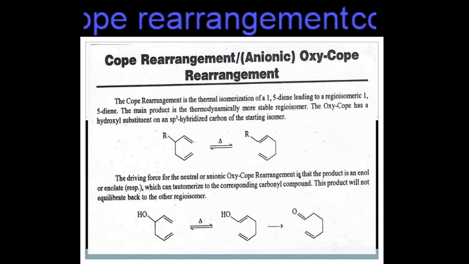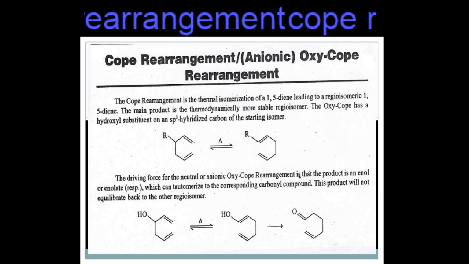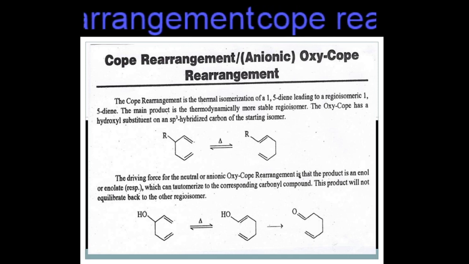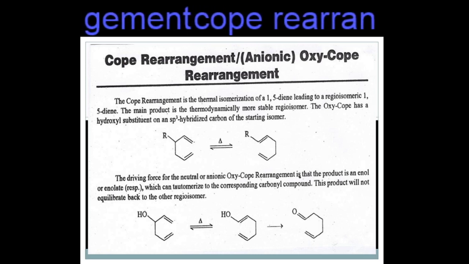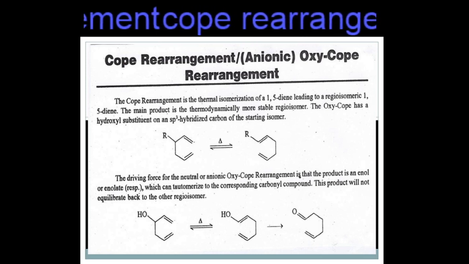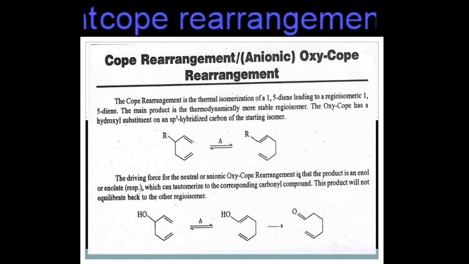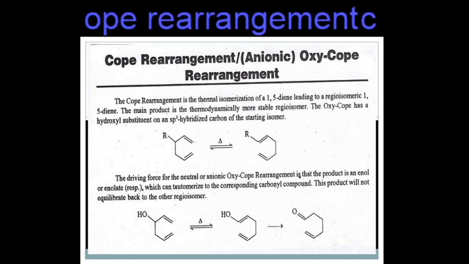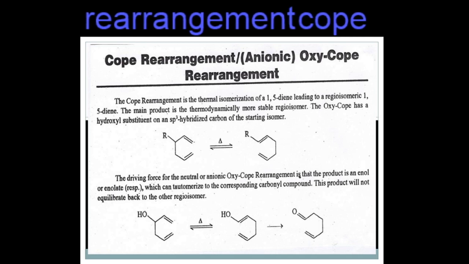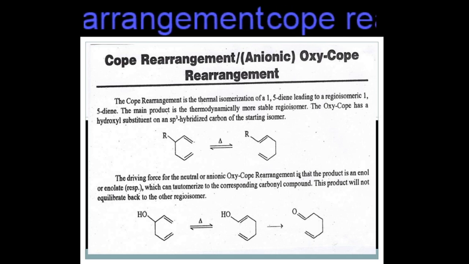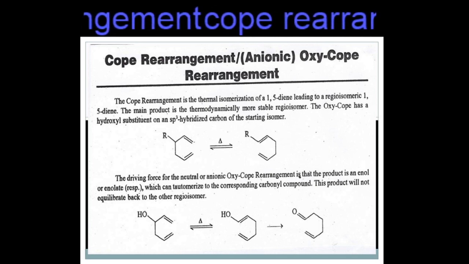And this hydroxy 1,5-diene has a keto-enol structure. This is the enol structure, and this structure is known as the keto structure. So this enol to ketone change is known as keto-enol tautomerism. If any structure has keto-enol tautomerism, it must be stable. So it is very useful for any organic compound in attaining stability. Thank you.